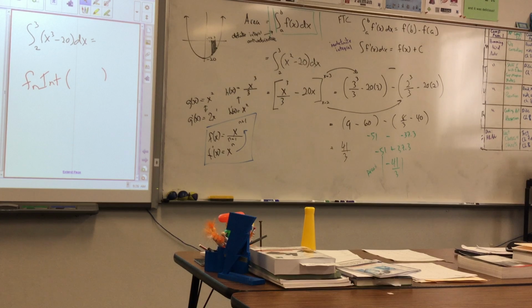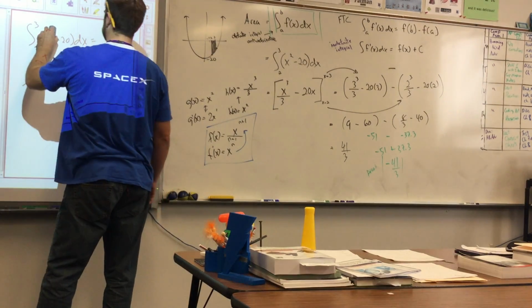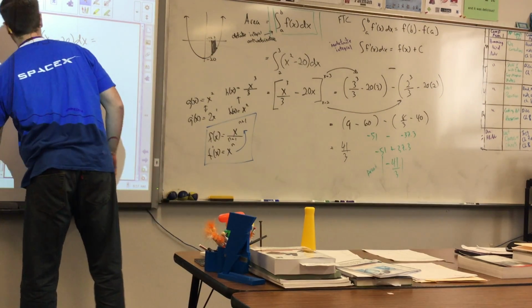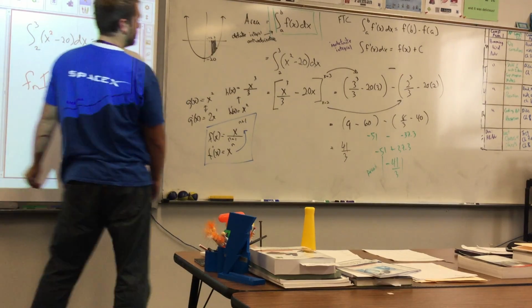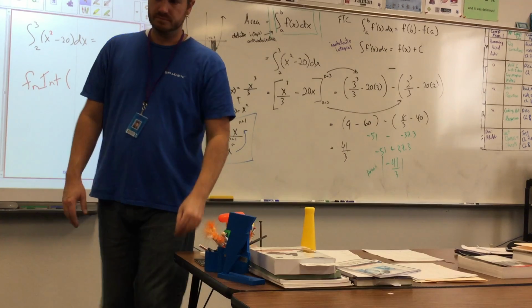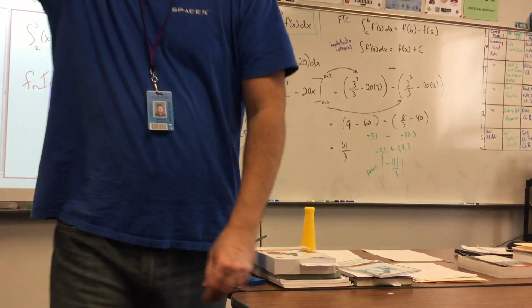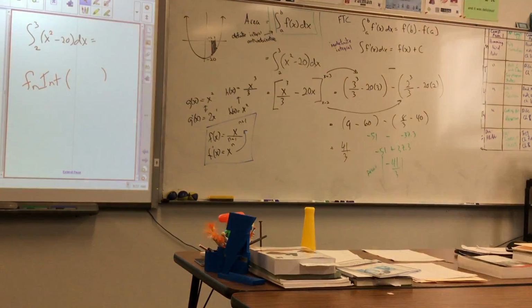Oh, I wrote it down wrong, sorry. It's x squared. That's the problem. X squared minus 20. Alright, there we go. It's good, I know this one. We can handle the calculus, but we can't handle copying a number down. And by we, I mean me.